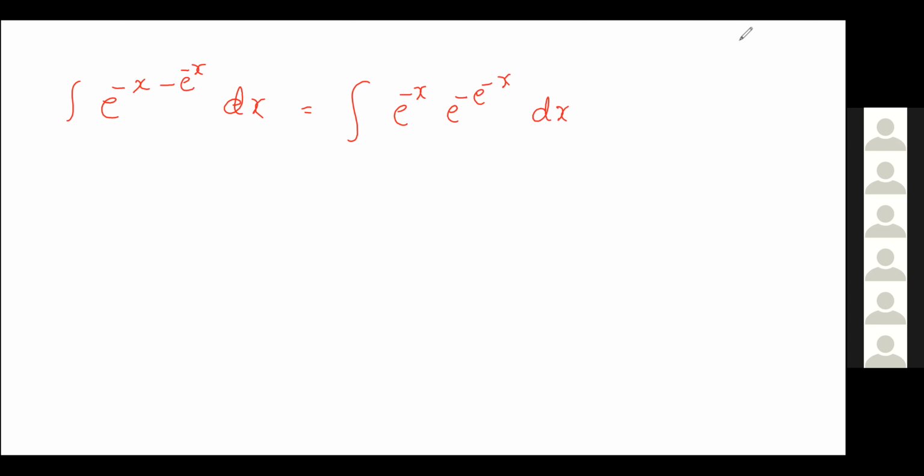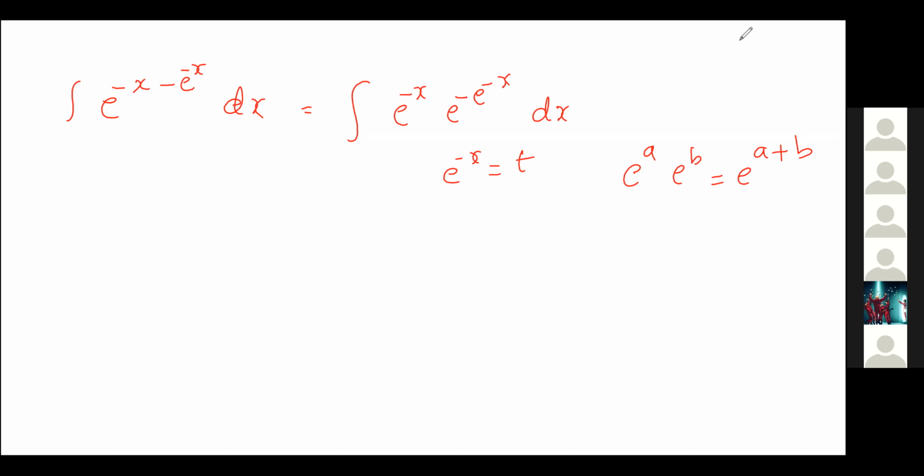Yes, sir. We can write that as e power a plus b. Right. So now I'll take this substitution e raised to minus x equals t.